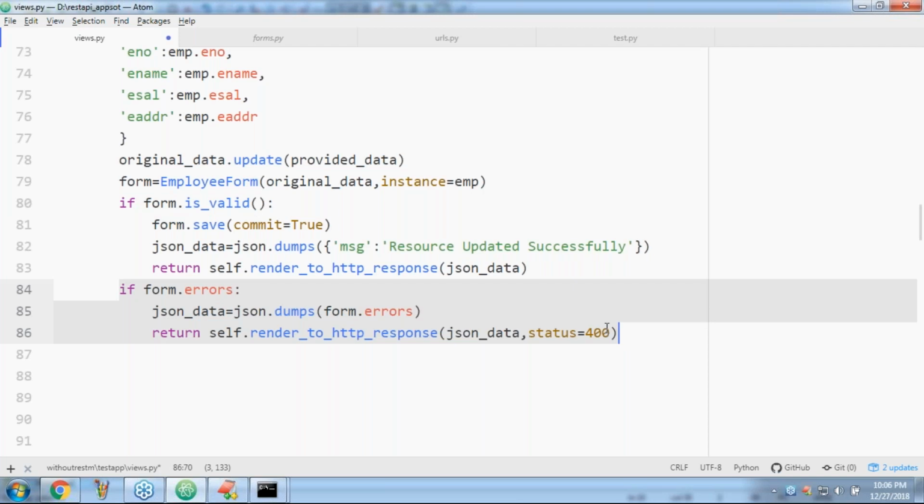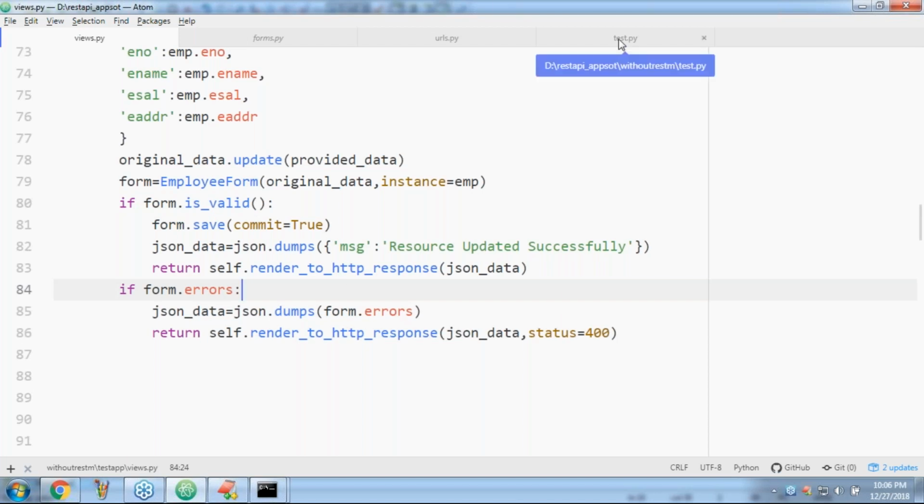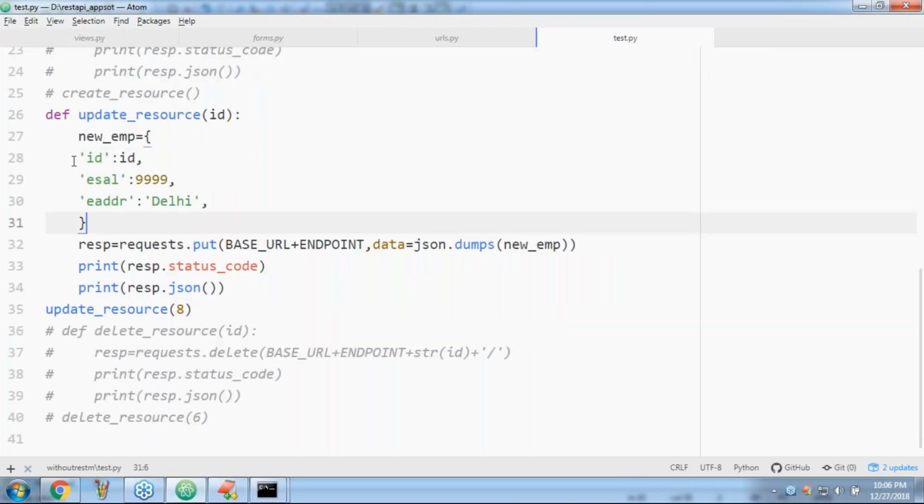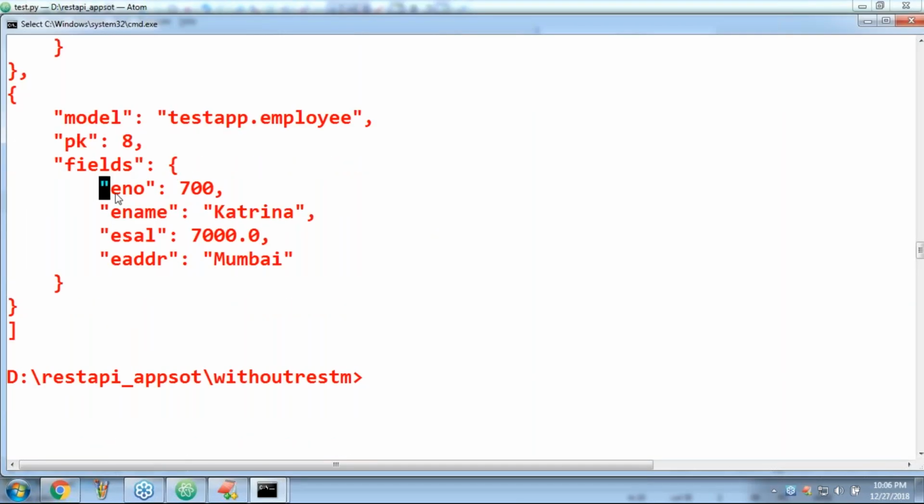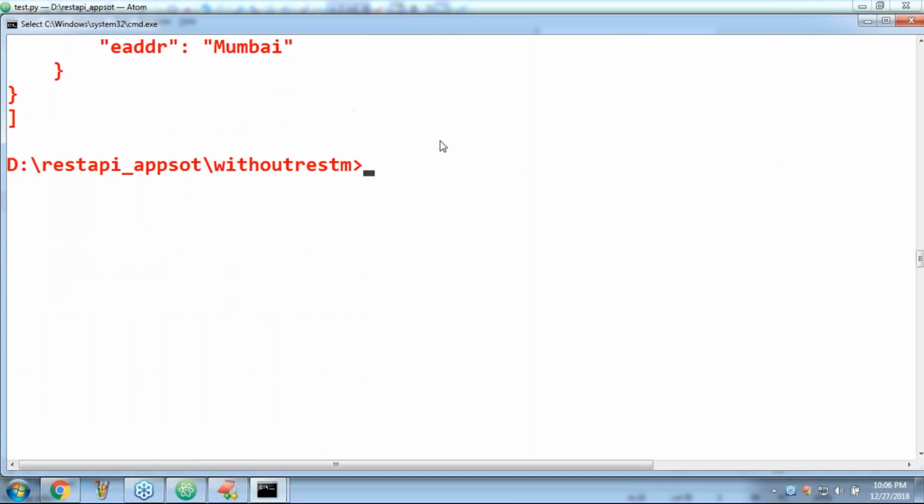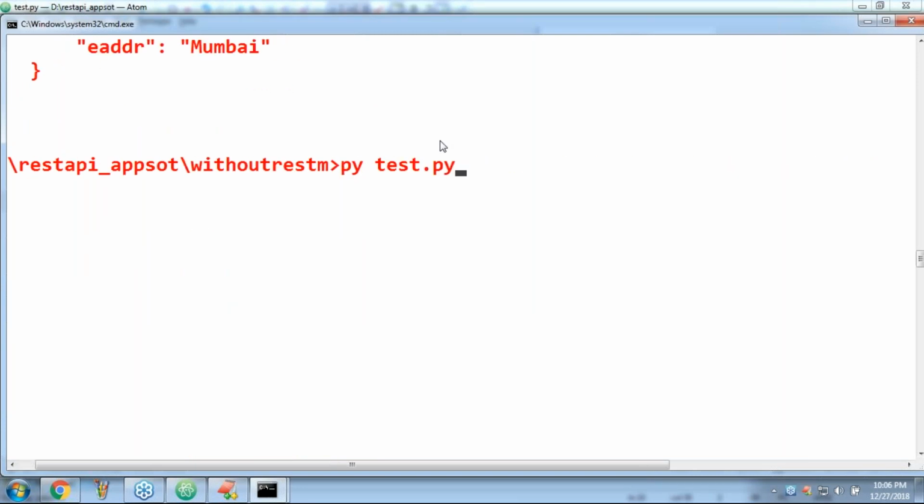Now let me start our partner application. Sir, the partner application is ready. I want to update the resource with primary key 8, with the ECL 9999 and Delhi as the address. This is the existing data: Mumbai is the address and ECL is 7000. Now let me execute.